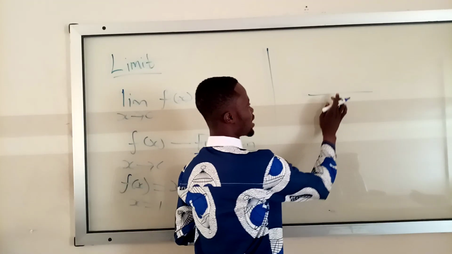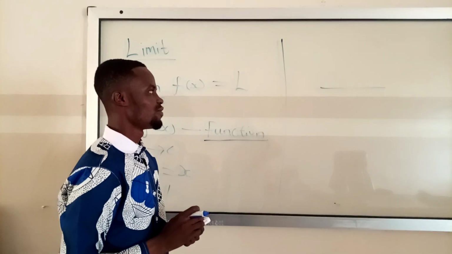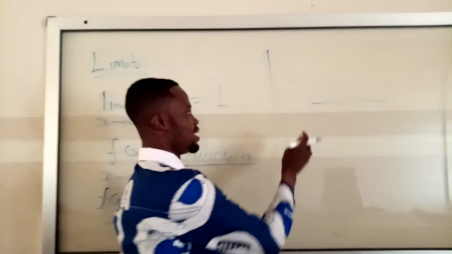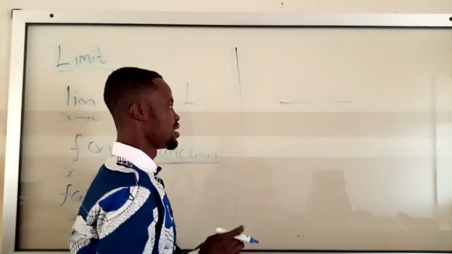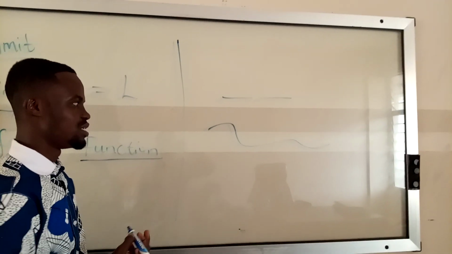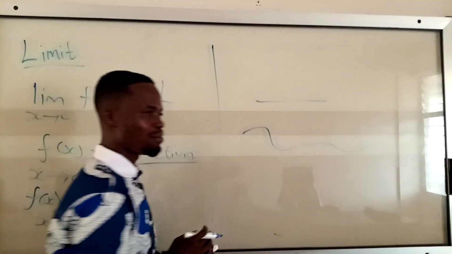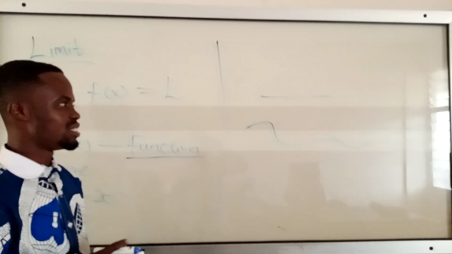When I bring a gap in, it is not a continuous function, because I have a gap. I can also have something like this, and this one is also continuous. But when I bring a gap in between, it is not continuous.